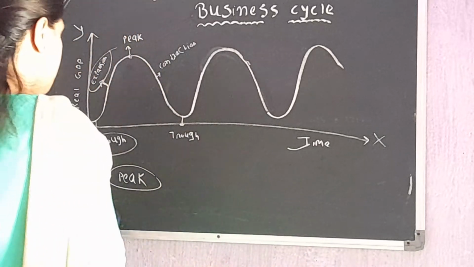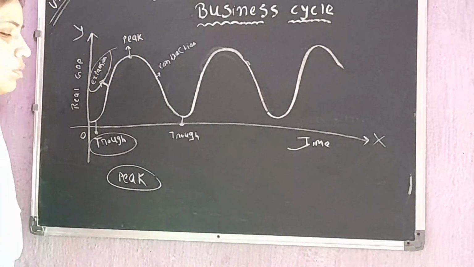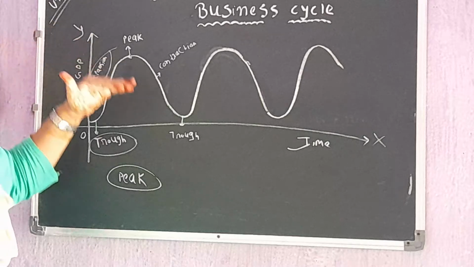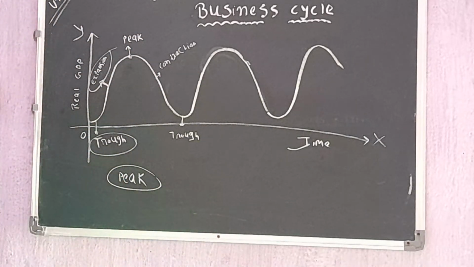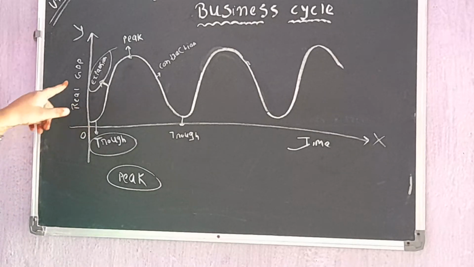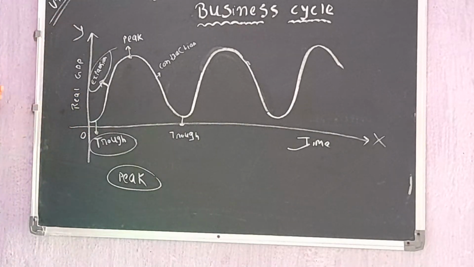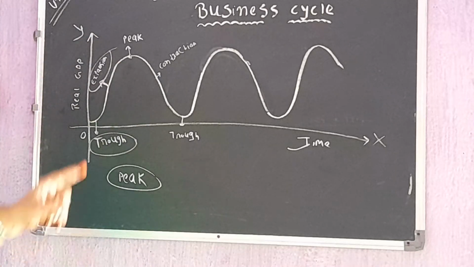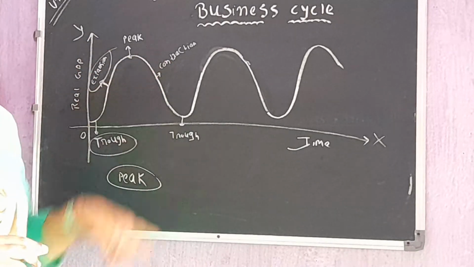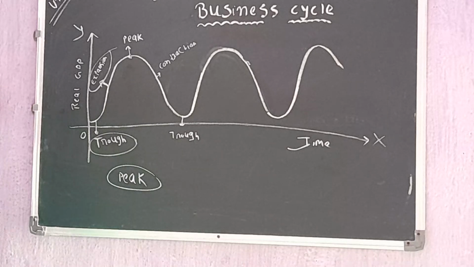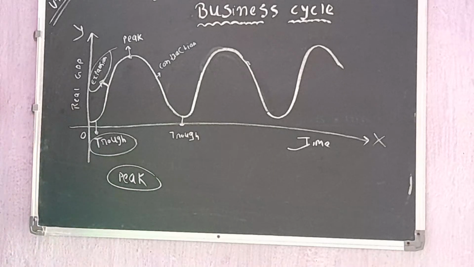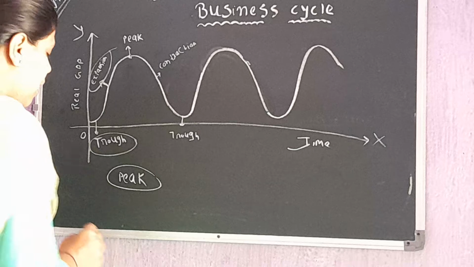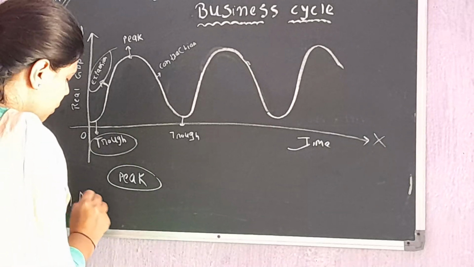Now we are going to see the meaning of contraction. See, here the real GDP is declining. So contraction is also known as downward swing, like expansion is known as upward swing. Here the growth rate is going up, that is why it is known as upward swing. And here in contraction the growth rate is coming down, that is why it is known as downward swing. In contraction what happens? See, when the peak comes, the aggregate demand declines, or it becomes stagnant.